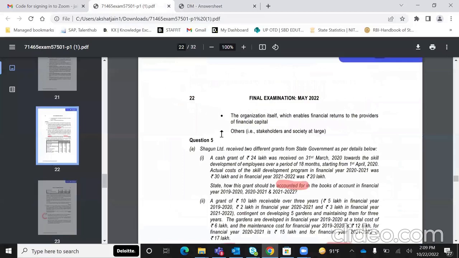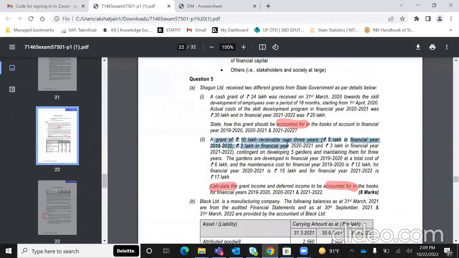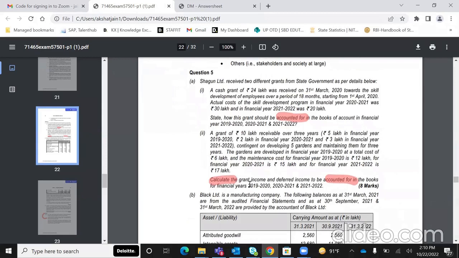Moving on to the next subpart of Index 20, a grant of 10 lakh receivable over 3 years. This said कि पहले साल में 5 लाख, दूसरे साल में 2 लाख, फिर 3 लाख. It is contingent on developing 5 gardens and maintaining them for 3 years. Okay, and the gardens are developed in the financial year 1920, which is the same year as of the first receipt of the grant, and the maintenance cost भी दिया है. And then they've given the kharcha for the second and the third years respectively. We've been asked to calculate the grant income and deferred income to be accounted for in the books.